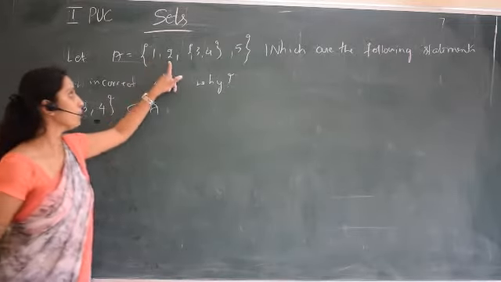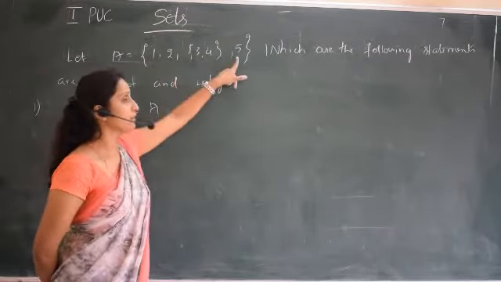Now 1 is an element, 2 is an element, this complete one is one element, and 5 is one more element.